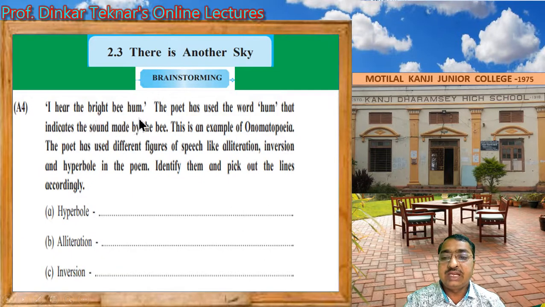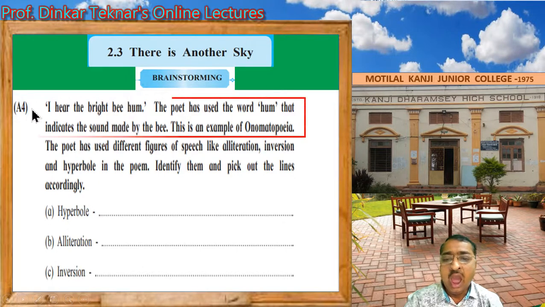I hear the bright bee hum. The poet has used the word hum that indicates the sound made by the bee. This is an example of onomatopoeia. This is a figure of speech: when words indicating sound are used, it is called onomatopoeia. The poet has used different figures of speech like alliteration, inversion and hyperbole in the poem. Identify them and pick out the lines accordingly.